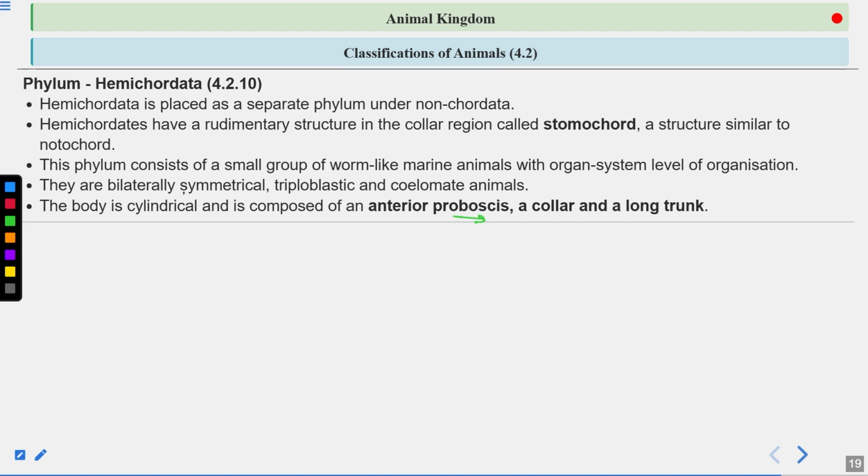The anterior proboscis is present in the front and helps in feeding also. The collar is present between the proboscis and the trunk, and the long trunk forms the main body, consisting of all the organs and organ systems.